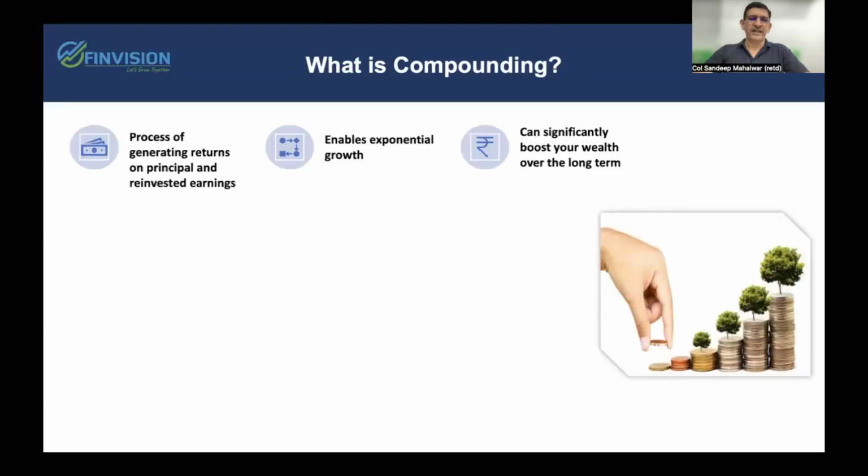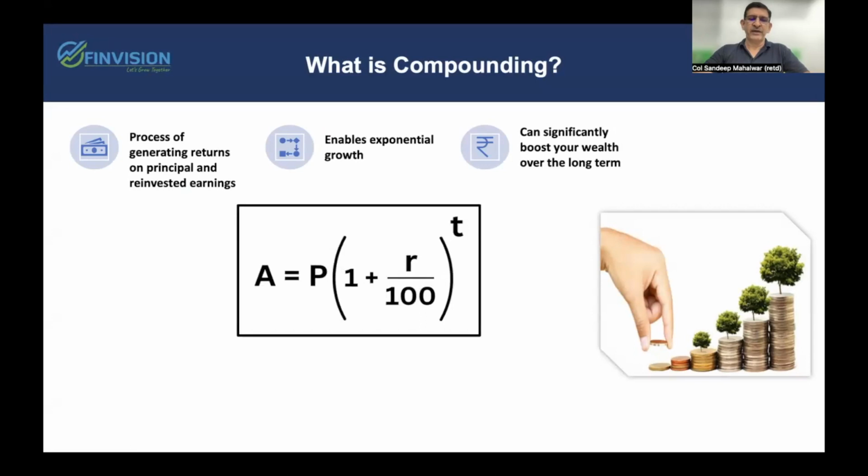What is power of compounding? It is the process of generating returns on the principal that you invest and the reinvested earnings thereof. It enables exponential growth in your investment and can significantly boost your wealth creation over long term. Here is the formula of compound interest, wherein A is equal to P into (1 plus R upon 100) to the power T. In this, the inputs are the principal amount that you invest, the rate of return, and the number of years that you remain invested.